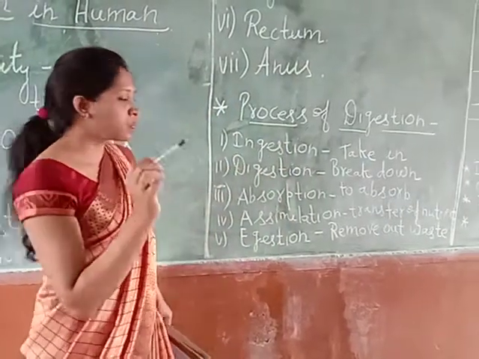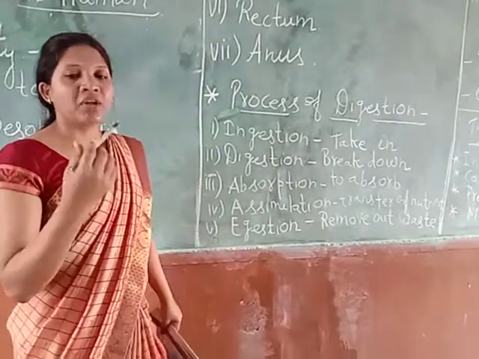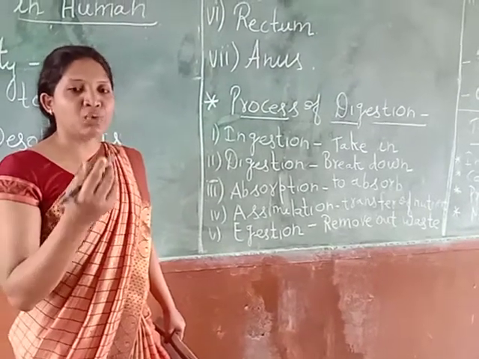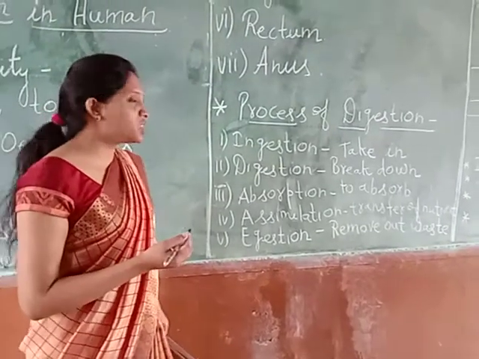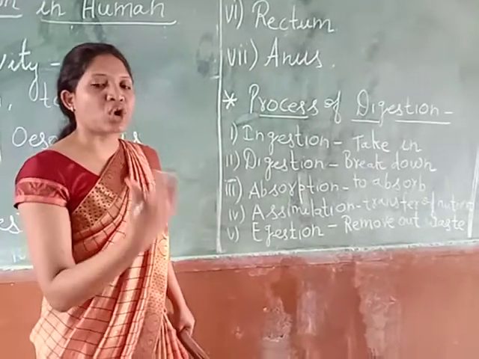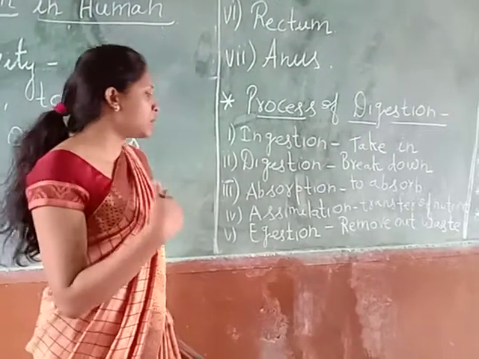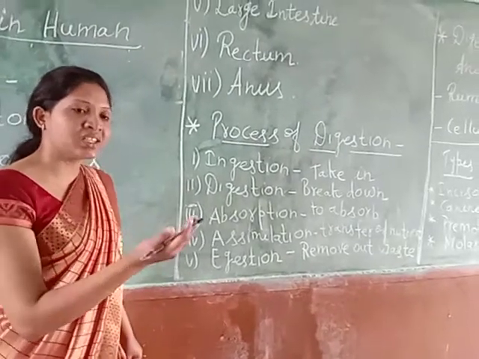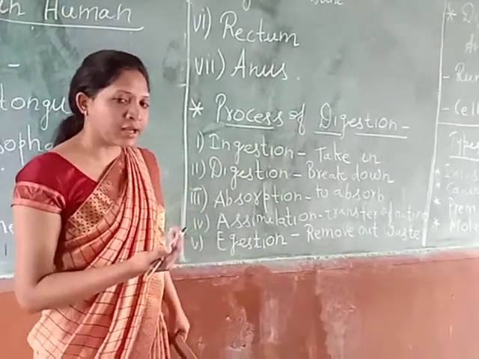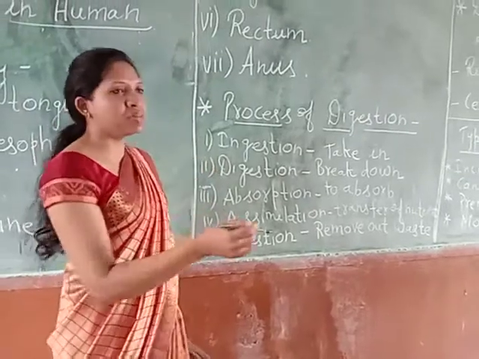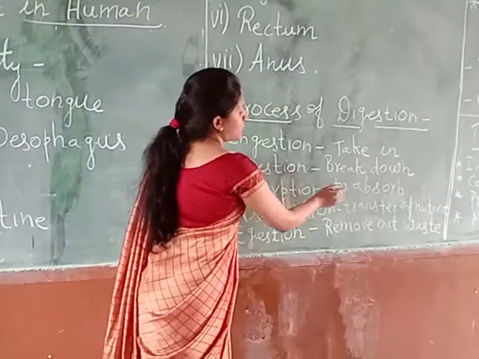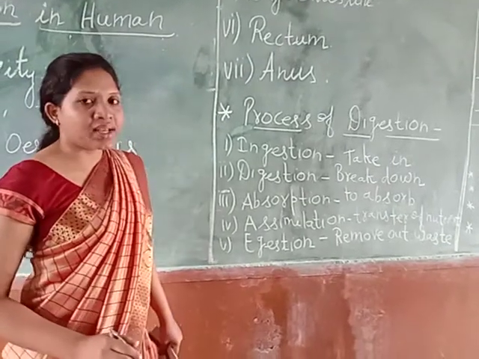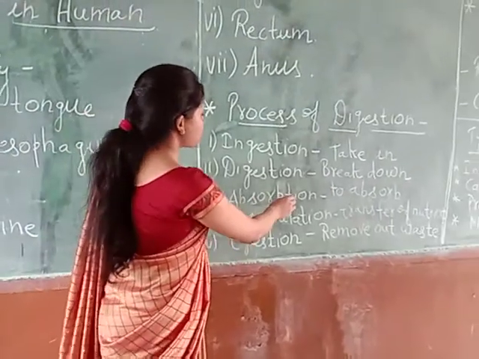And afterwards, if the food which we have eaten is broken down into smaller pieces, obviously it will be absorbed by our body, and then only it can be utilized by different body parts. Clear? So the process of absorption by our body parts is called absorption.